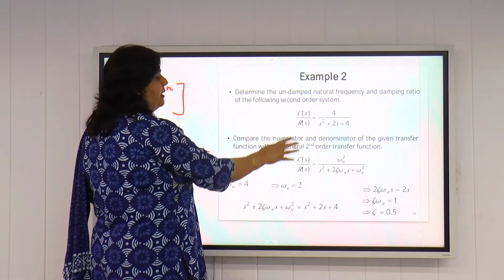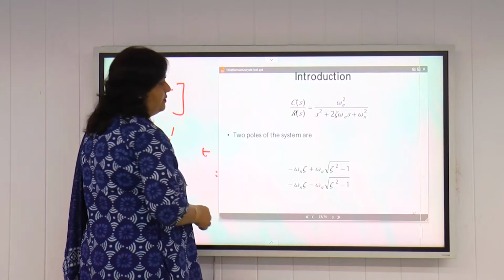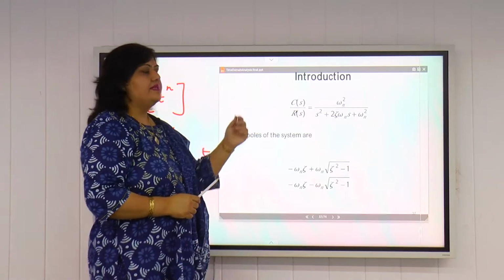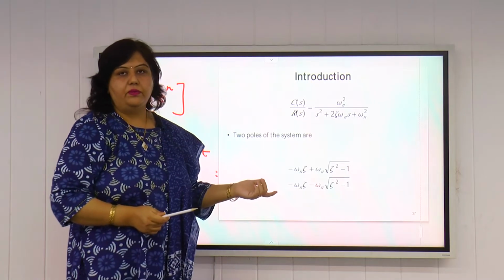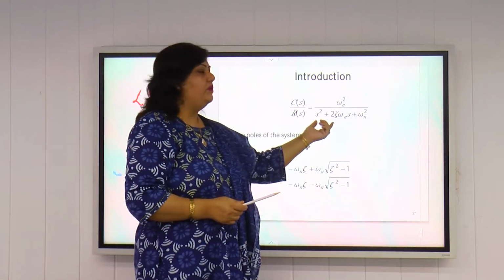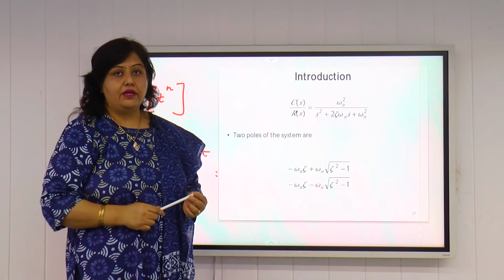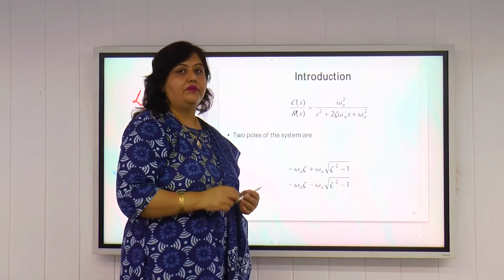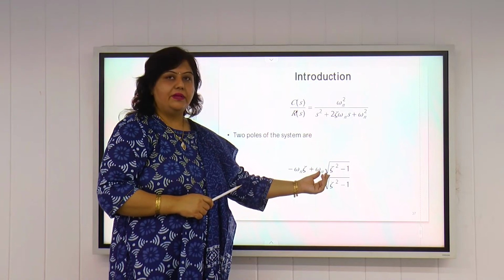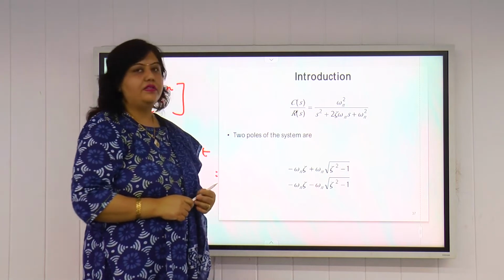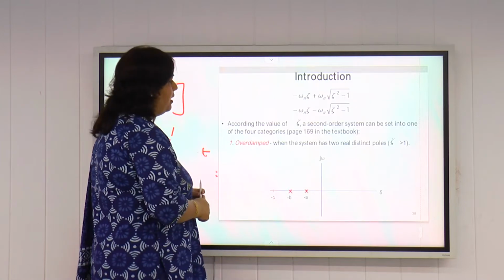So we can find the values of omega n and zeta by comparing this transfer function with the general second order transfer function. If this is the transfer function of a second order system, the system will have two poles. How do we find the poles? We can find the poles by finding the roots of the denominator, s square plus 2 zeta omega n s plus omega n square. If we find the roots of this quadratic equation, we get two poles: minus zeta omega n plus omega n under root zeta square minus 1, and another pole minus zeta omega n minus omega n under root zeta square minus 1. So these are the two poles.